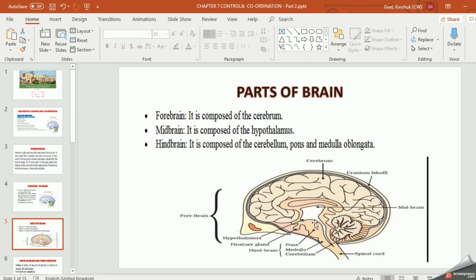Now the second one is the midbrain, which consists of this hypothalamus part. This is your midbrain. I told you to start the diagram from the midbrain. Forebrain you draw afterwards. Right? First midbrain, then hindbrain, then you draw this, then you need not rub while drawing the diagram. It is very easy. Now, this midbrain is composed of the hypothalamus. This is very important. This hypothalamus is the master gland, even of the pituitary gland. We call the pituitary gland a master because it controls the functions of all the glands. Right? Suppose I call the pituitary gland a teacher, right? And all glands as students.